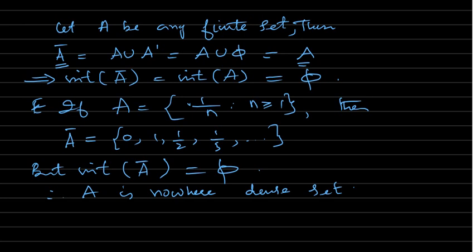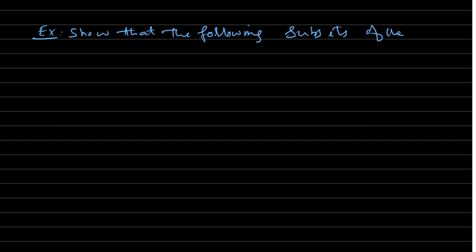So there are sets which are not nowhere dense, like the set of rationals. So, as an exercise, show that the following subsets of the real line are not nowhere dense.